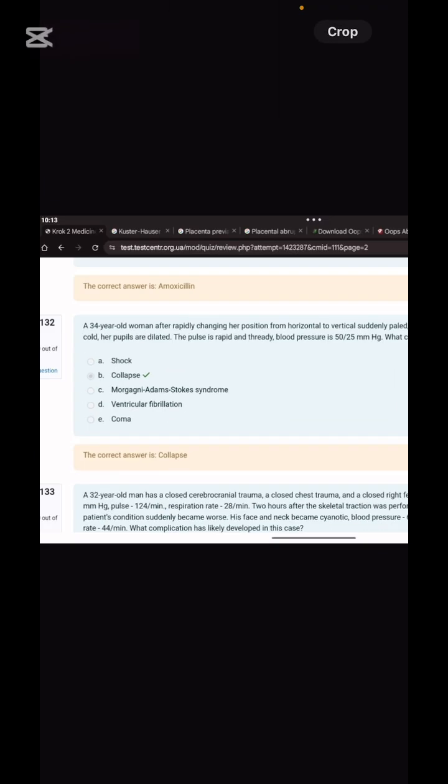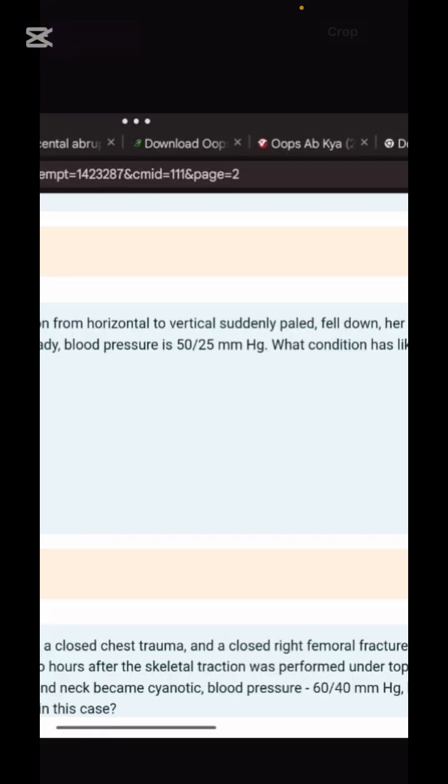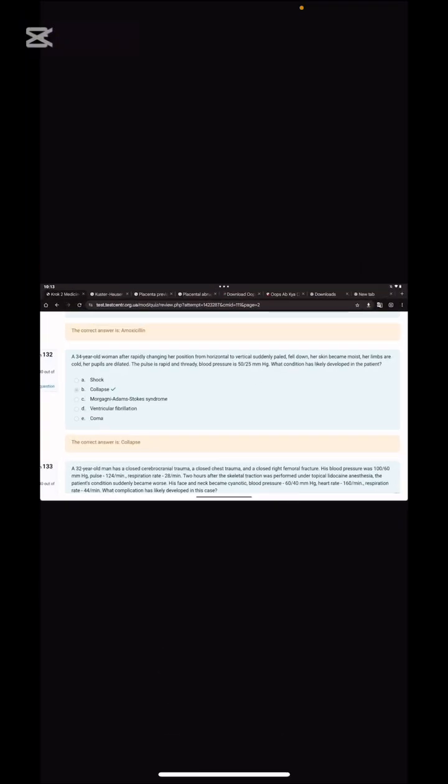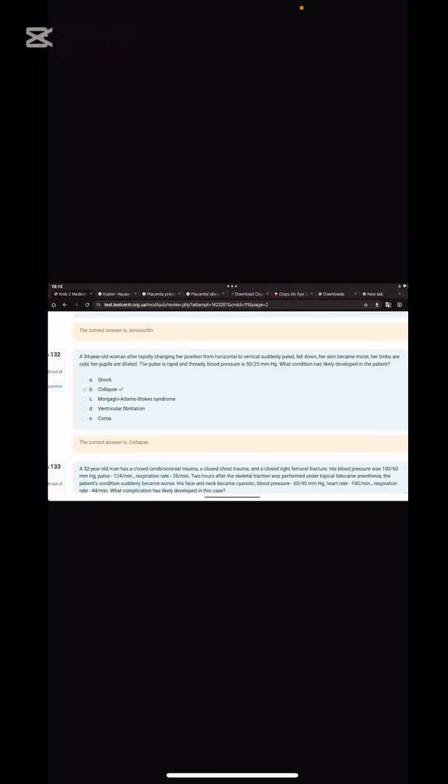This is the case of collapse. How will the profile of collapse be given? It happens suddenly. The patient was in some meeting and suddenly fainted, and the BP can go to very low ranges in the cases of collapse.